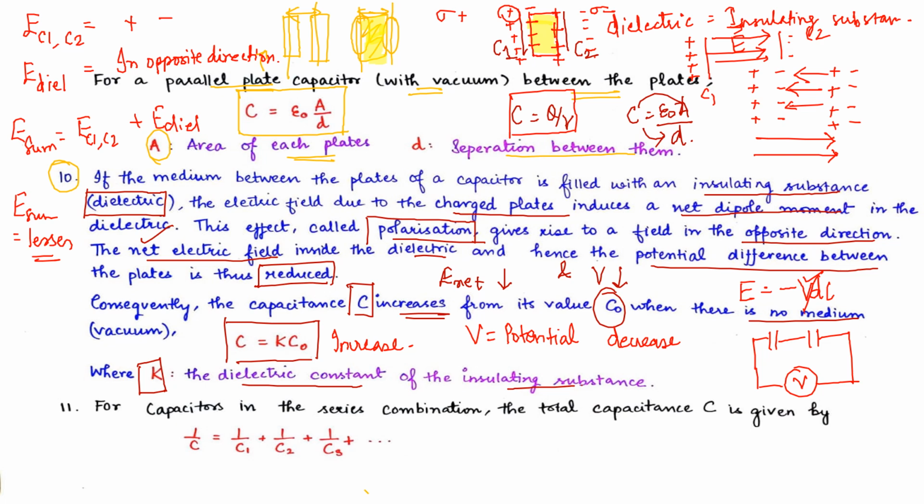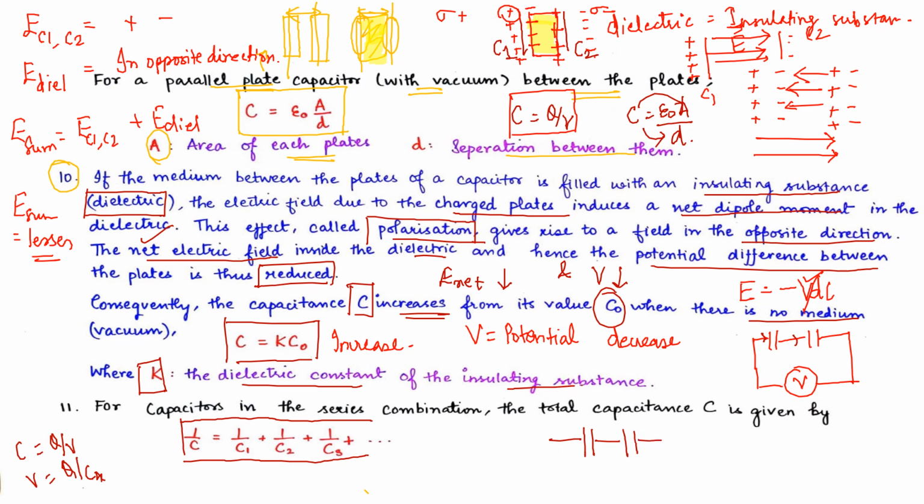Now we will see capacitors arranged in series combination and capacitors arranged in parallel combination. When capacitors are connected in series, they are given as 1 upon C equals 1 upon C1 plus 1 upon C2 plus 1 upon C3 and so on. Why so? This comes from the equation C equals Q upon V, so V equals Q upon C.